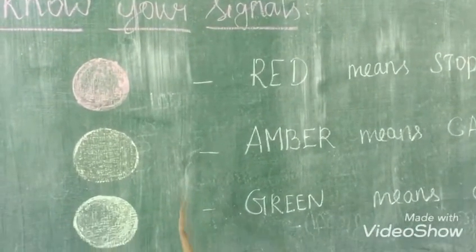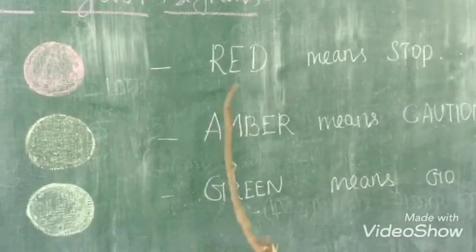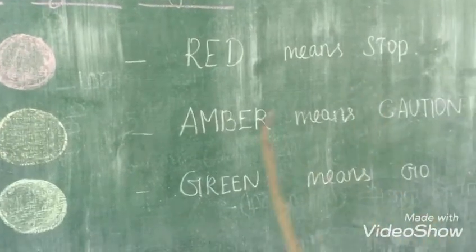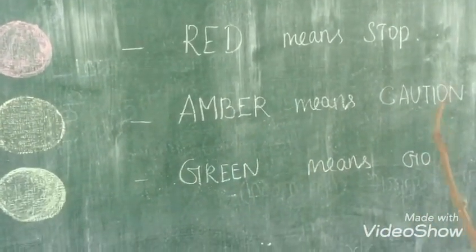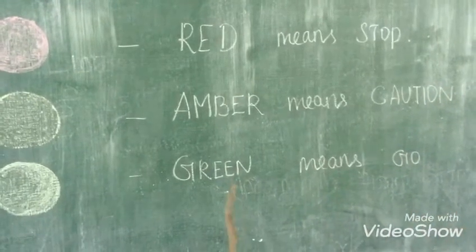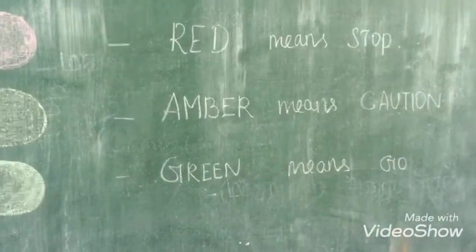Okay, we'll recall it once. So red means stop. And then amber. Amber means caution, that is be prepared. And then green means go.